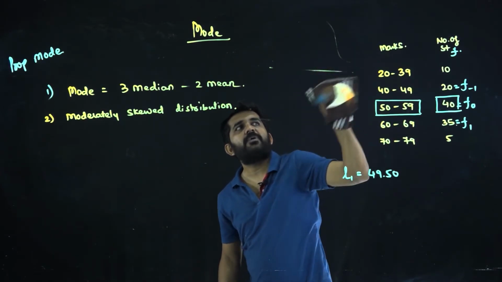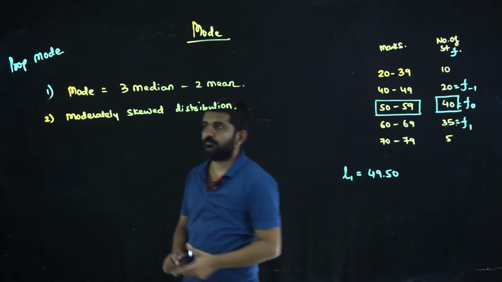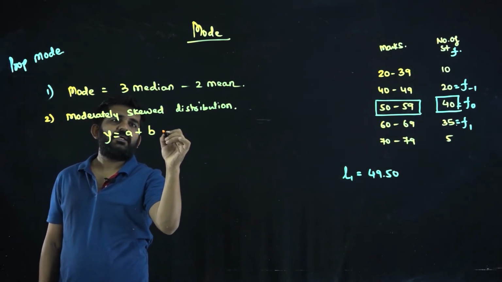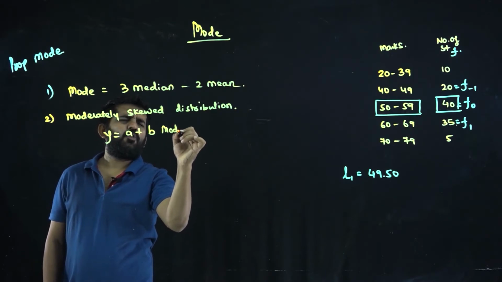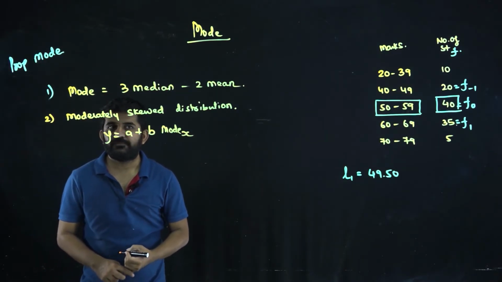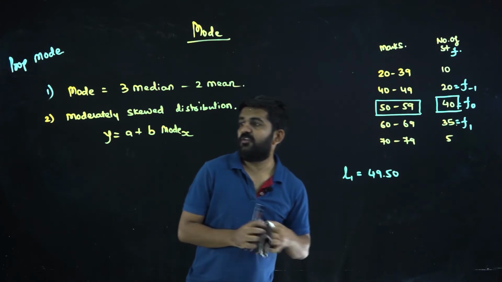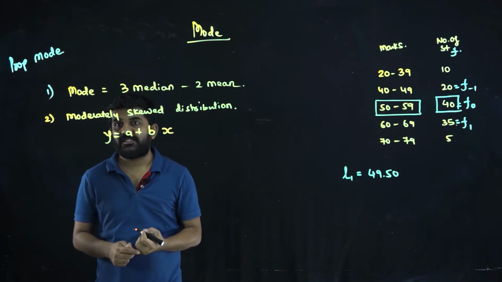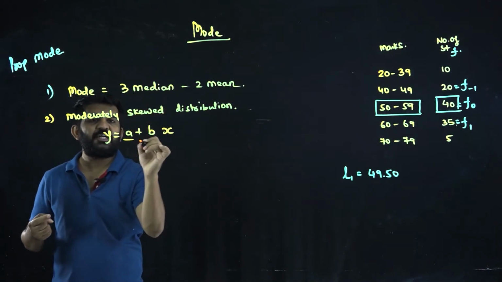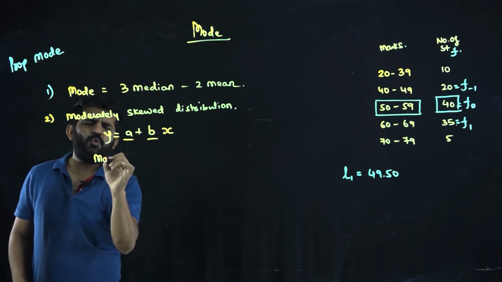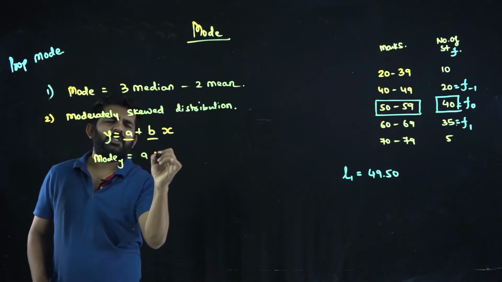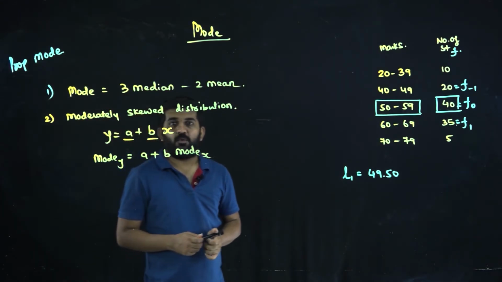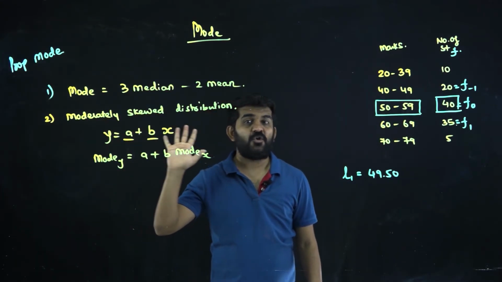If there is not much skewness, then if you take y is equal to a plus b into x, which is affected by change in origin and change in scale, then mode of y will be equal to a plus b into mode of x. Is it alright? Now, again, it is the same property as of mean and median.